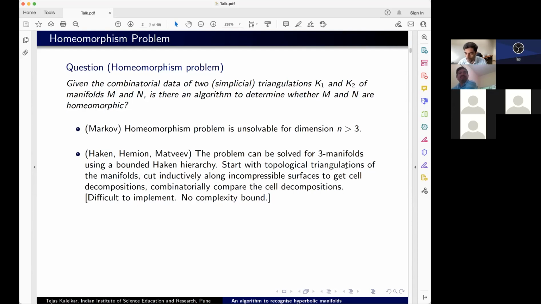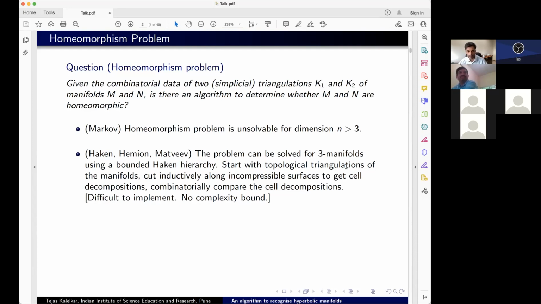Tejas, these incompressible surfaces, can you identify them from the triangulation, or is it extra data? You can identify them from the triangulation. From the triangulation you get something called normal surfaces. You give coordinates to these surfaces in terms of the way they intersect the different tetrahedra, and these coordinates end up being the fundamental solutions of a set of linear equations. So it's not too hard to come up with these possible surfaces. Okay, thanks. So it's not data you need to start with; you just need the data of the triangulation. That's it.